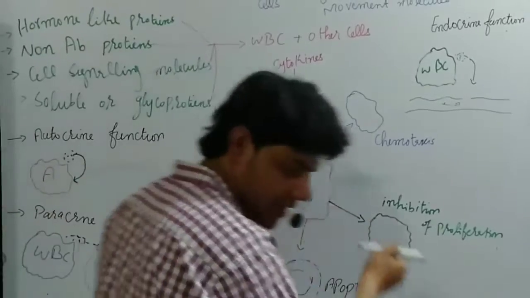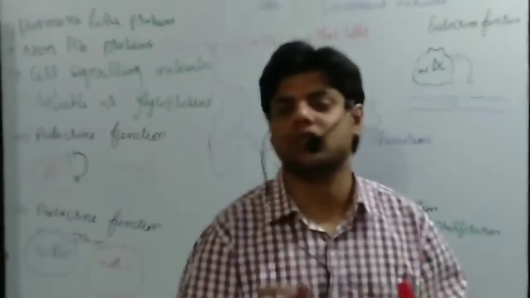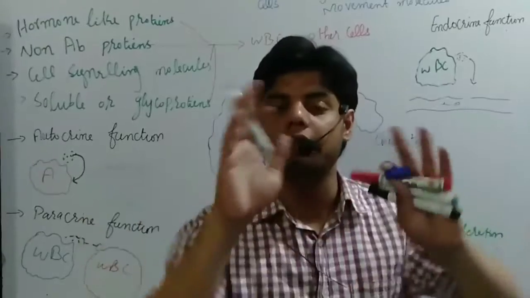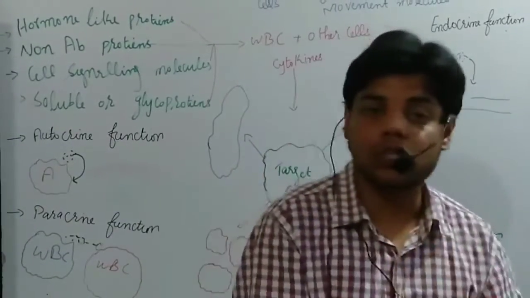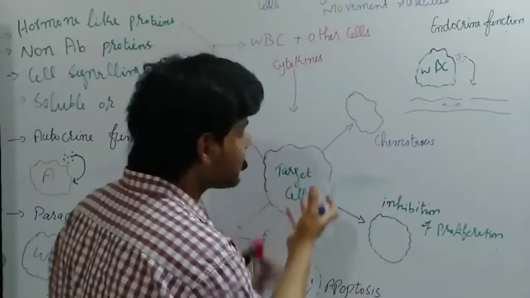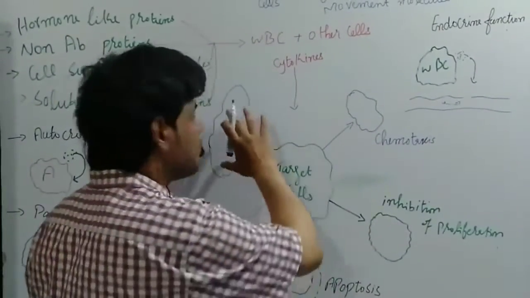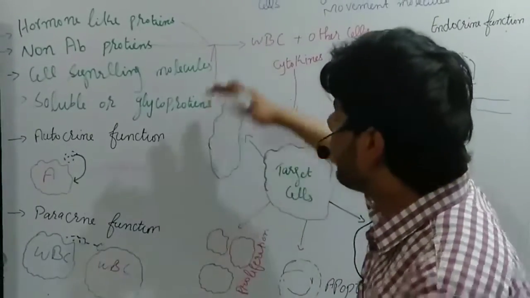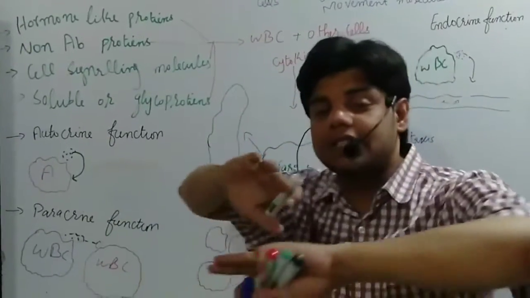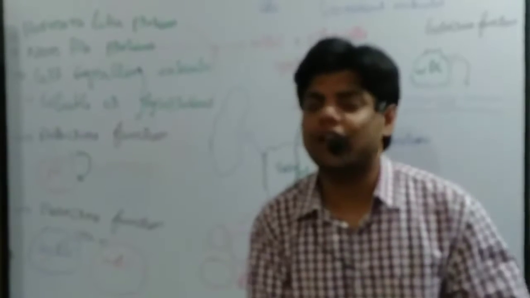Let's suppose the target cells have a different structure, let's say a circular or spherical shape. When this target cell receives the cytokines, the shape of the target cell changes. Sometimes they elongate, or the cells take a circular shape. Different kinds of cells can take different shapes. We call that differentiation.